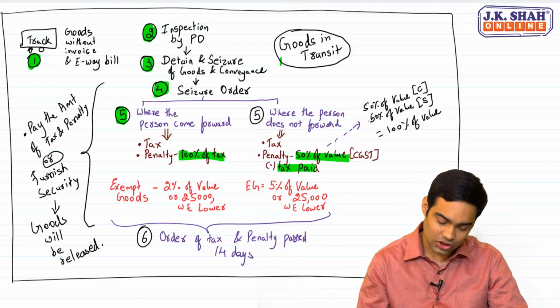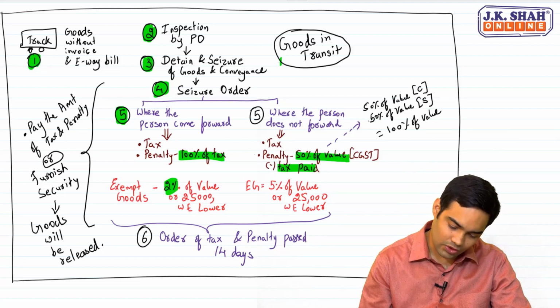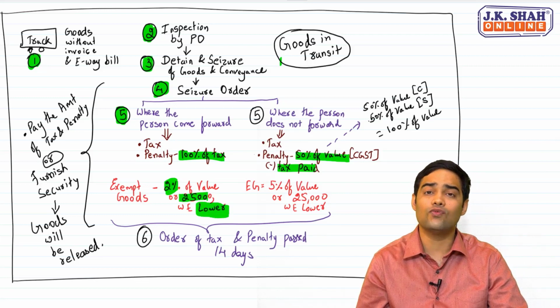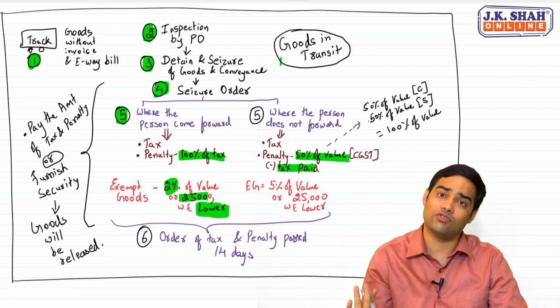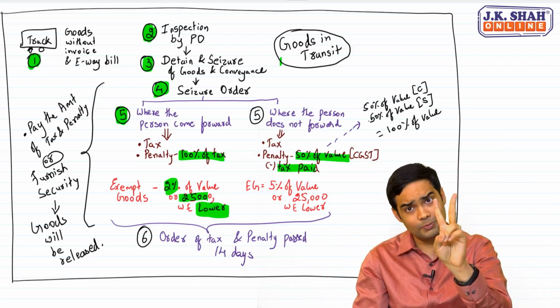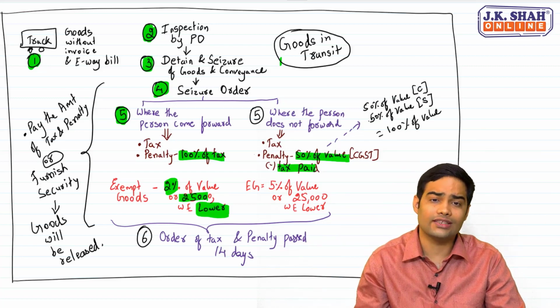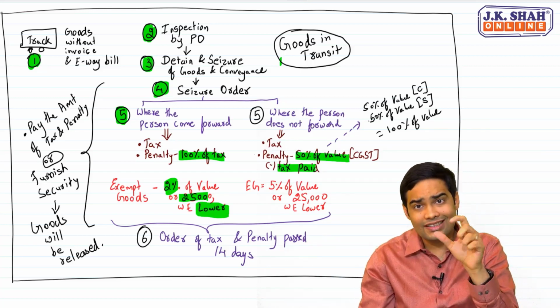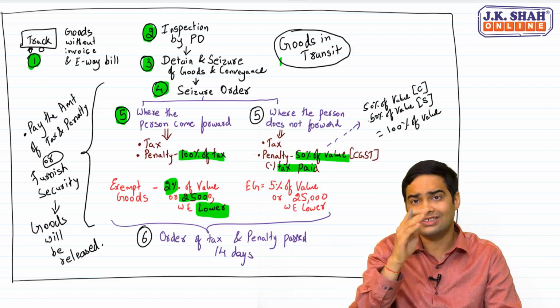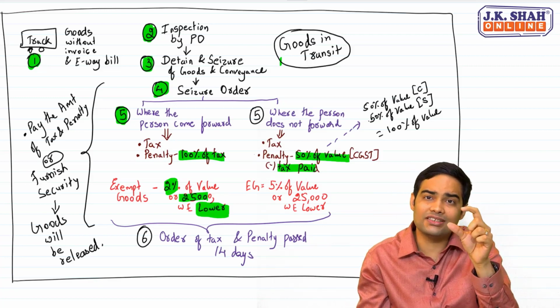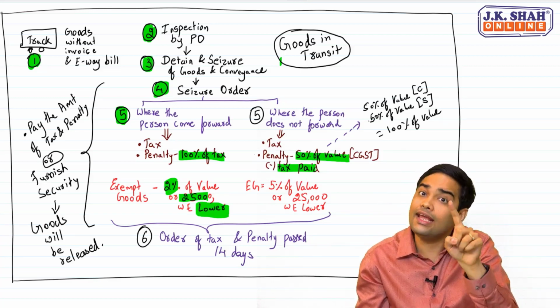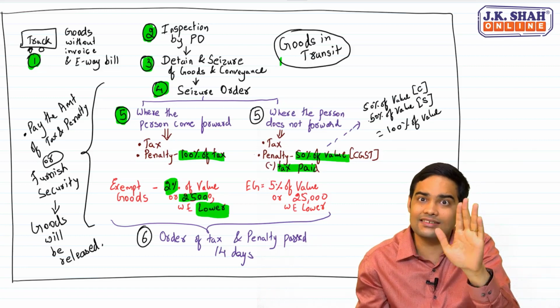And exempted goods, 2% if he comes forward, or 25,000, whichever is lower. This is the only place in the law which you find whichever is lower in penalty provision. Be very careful. 2% of the value or 25,000, whichever is lower. Whenever there is an amount, you will have to double it for C and S. But when there is a percentage of tax, then don't double it.